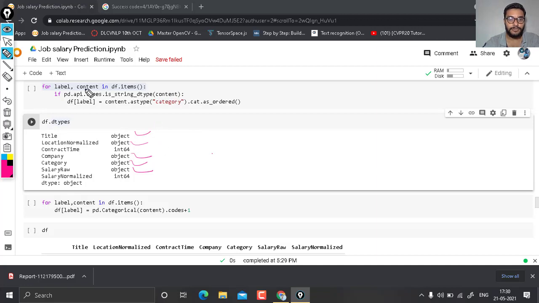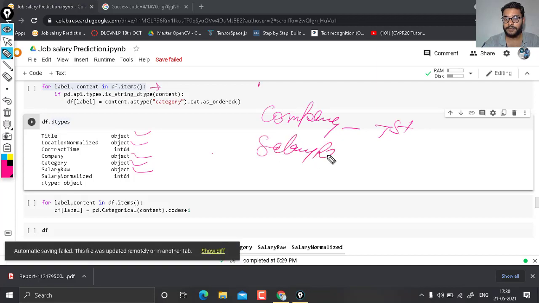For that, we use for label, content in df.items. This line is used to get the value along with the column name. Suppose one column is company, so it first takes the first company value, and another one is like title, its first value.